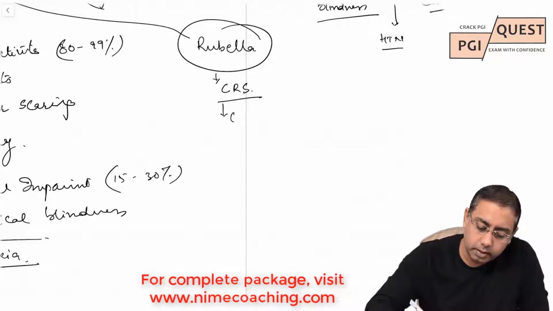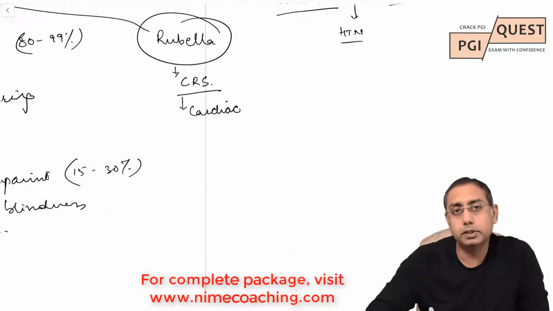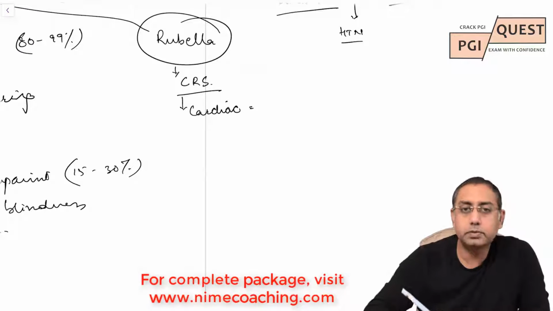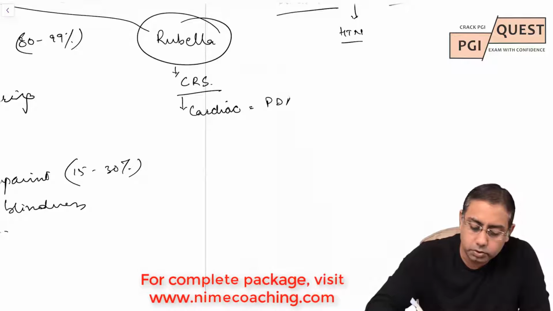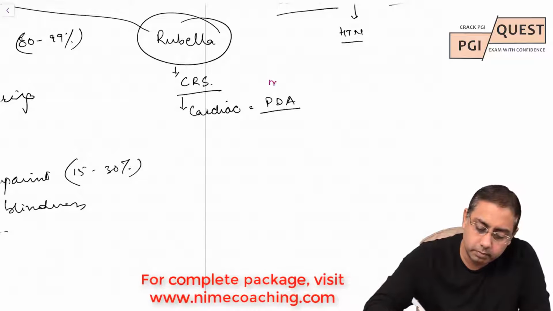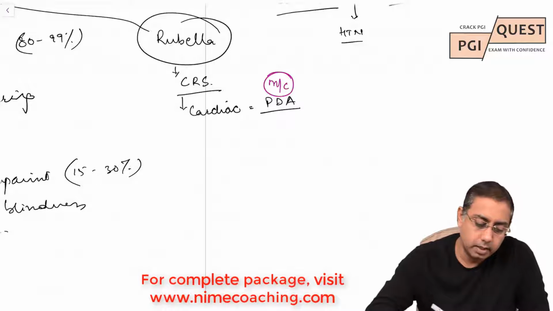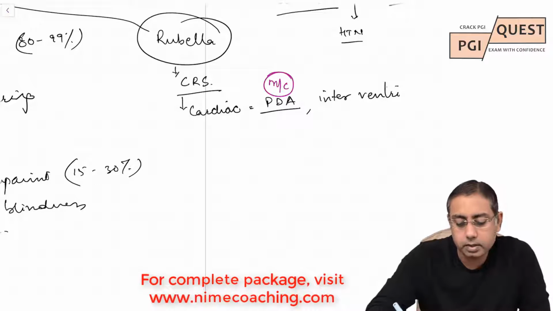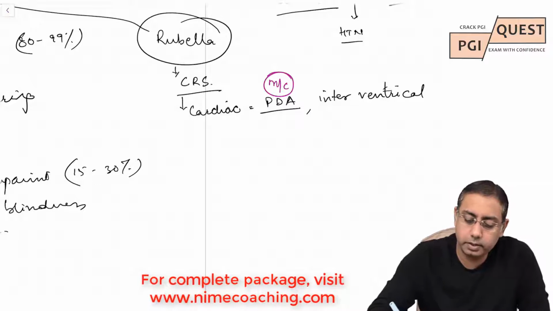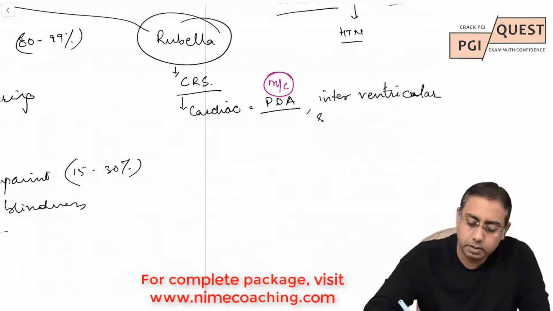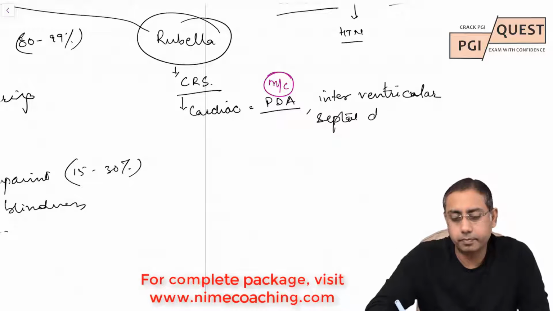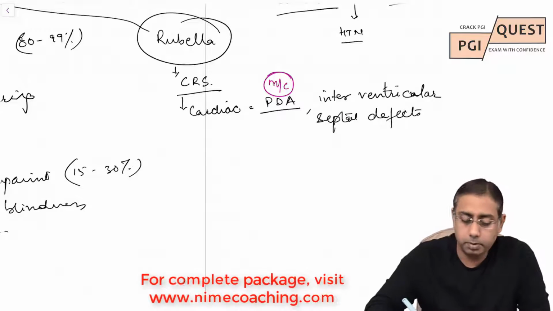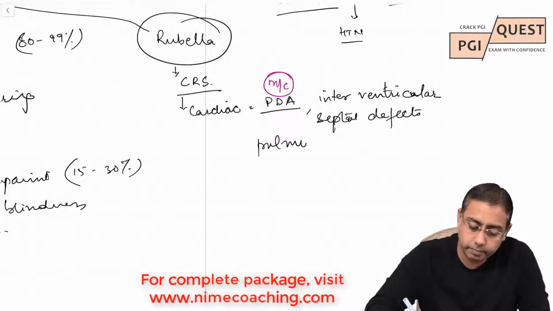What about the cardiac malformations which can occur? The most common is PDA. Apart from PDA, there could be interventricular septal defects or pulmonic stenosis.